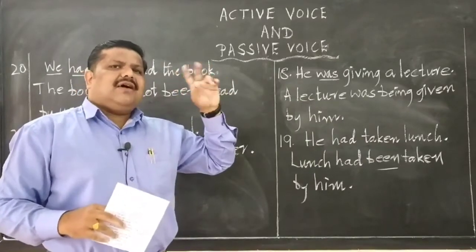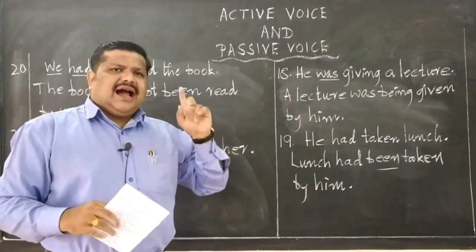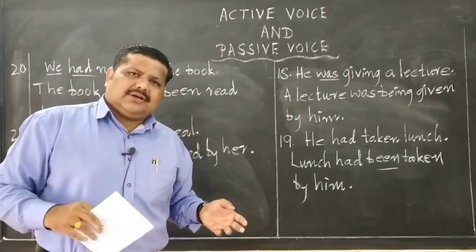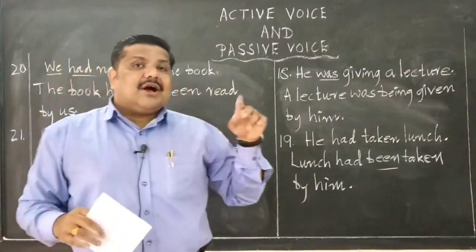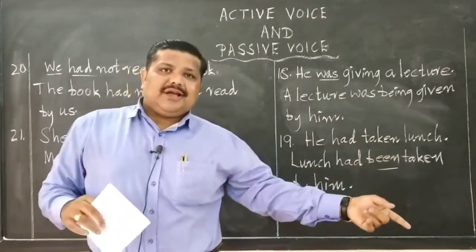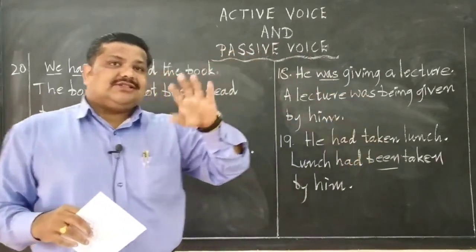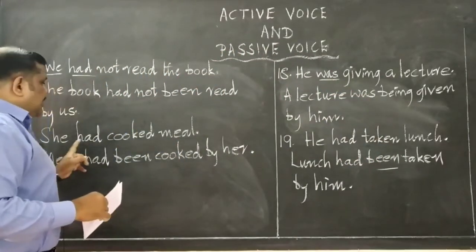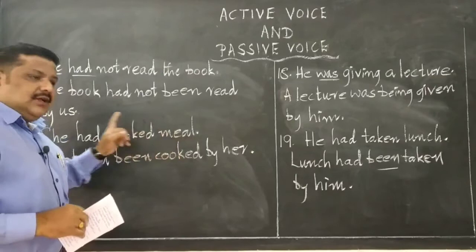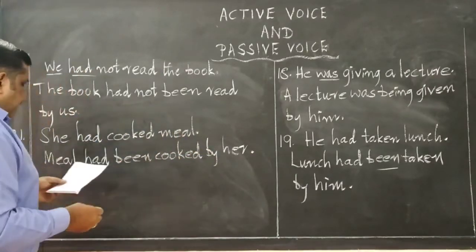If it is have and been, has and been, right? I have completed the work. The work has been completed by me. Similarly, she had cooked a meal. Meal had been cooked by her.